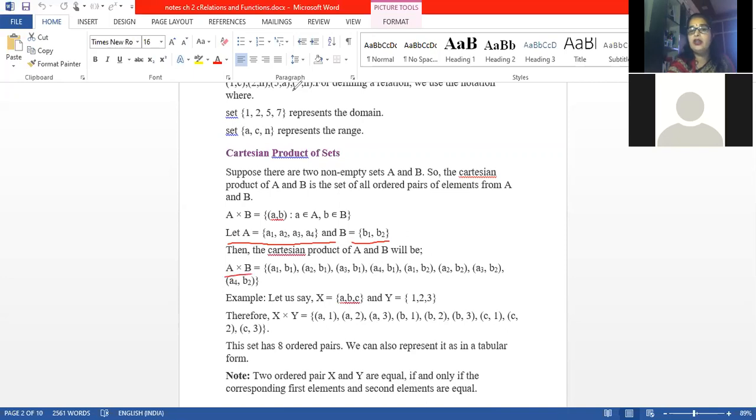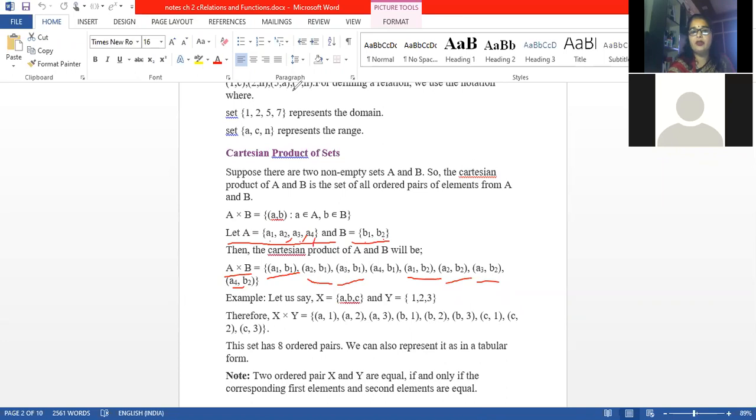A1 will be related to B1 also, A1 will be related to B2 also: (A1, B1), (A1, B2). Then A2 will be related to both: (A2, B1), (A2, B2). Then A3 will be related to both: (A3, B1), (A3, B2). Then A4 will be related to both: (A4, B1) and (A4, B2).